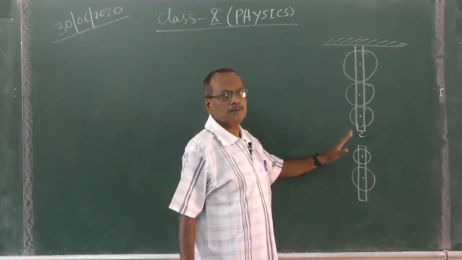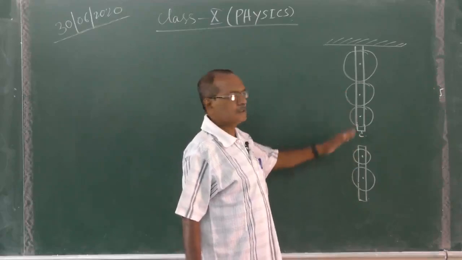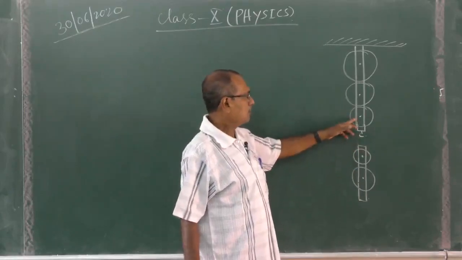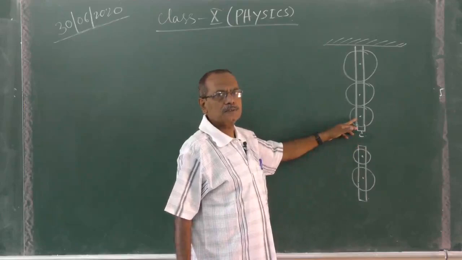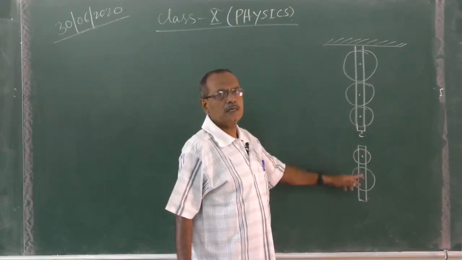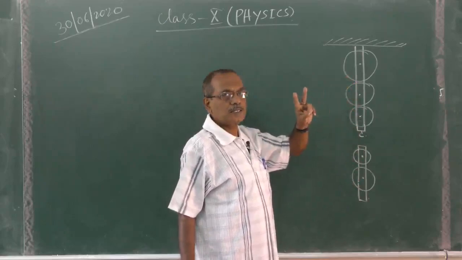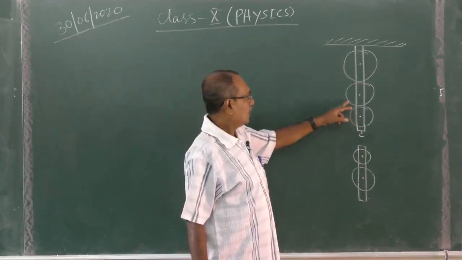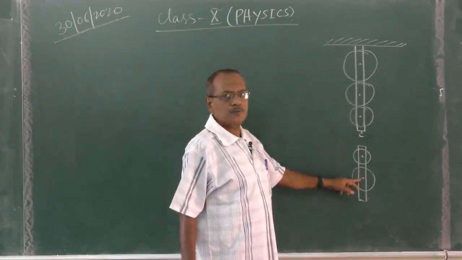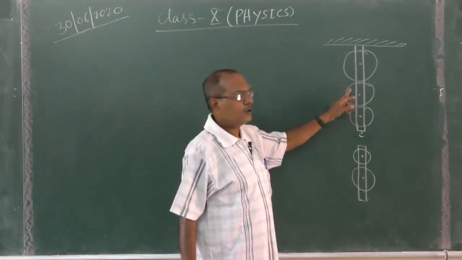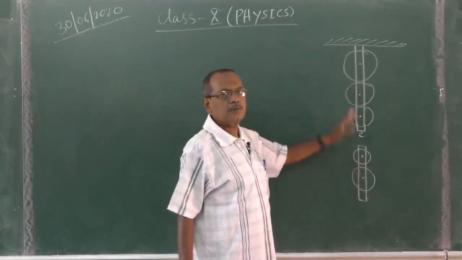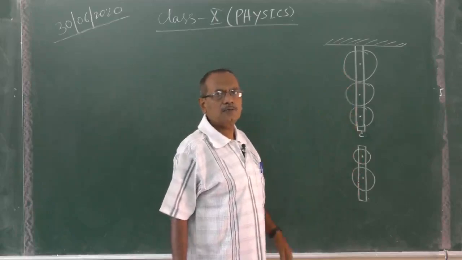If the numbers are not equal, you can increase one pulley in the fixed block. So there are two cases: one pulley more in the fixed block, or equal numbers of pulleys in the fixed and movable blocks.